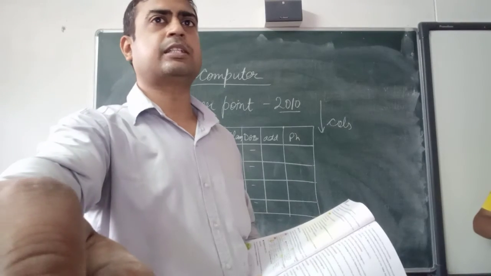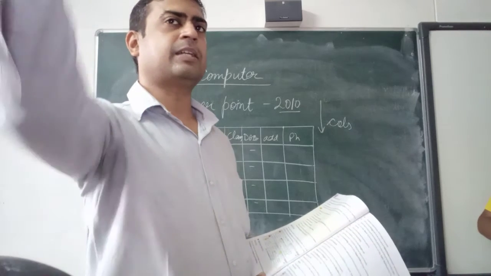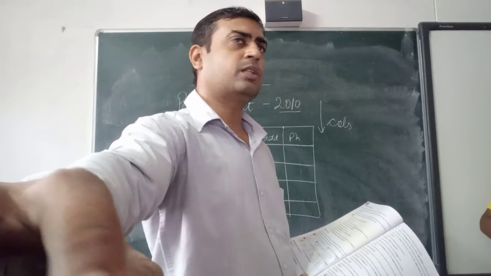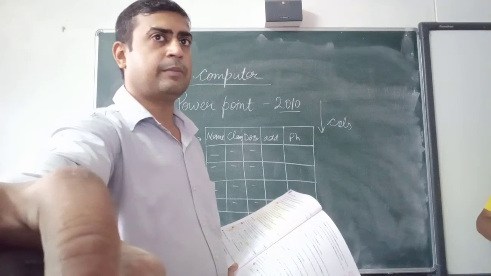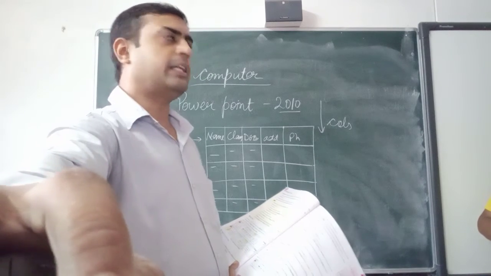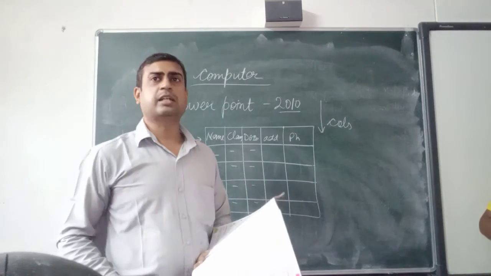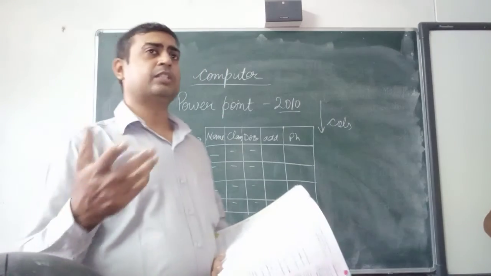If you will not select your table, this time the table is not selected, I have clicked somewhere else outside the table, so my design and layout tab will be hidden. When you select the table, then only the design and layout tab will appear. Sometimes students say, "Sir, in my computer it is not showing."